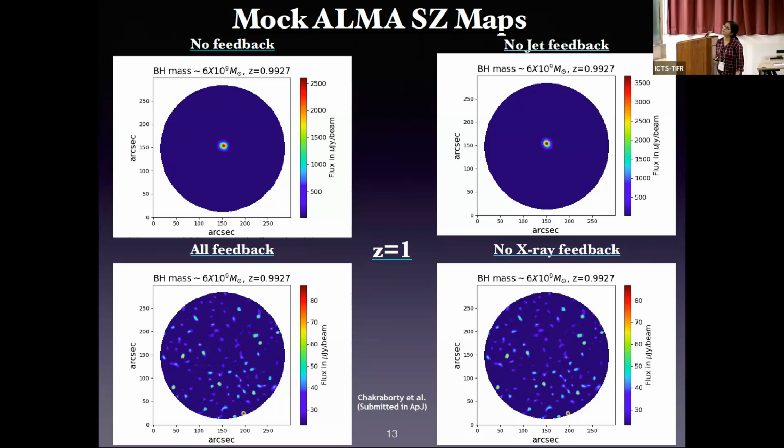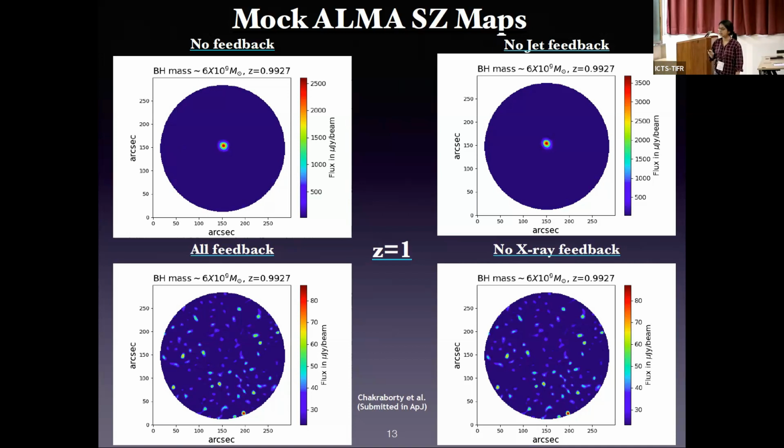But when the jet mode of feedback is added, the signal gets so suppressed that it goes beyond the threshold limit of ALMA detection. So when the jet mode is present, we are not able to detect the SZ signal with ALMA.